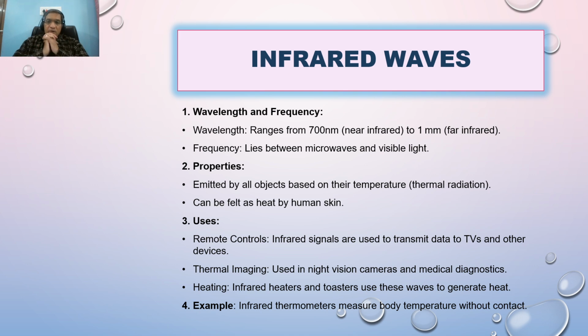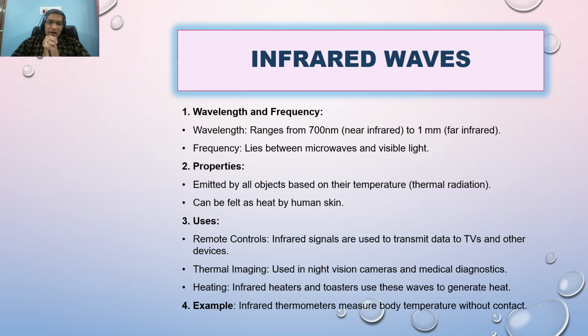Now infrared waves. Infrared waves are very useful for current generation updated photography purposes, in night vision. So basically the range is from 700 nanometer to 1 nanometer, and the frequencies lie between microwaves and visible light.